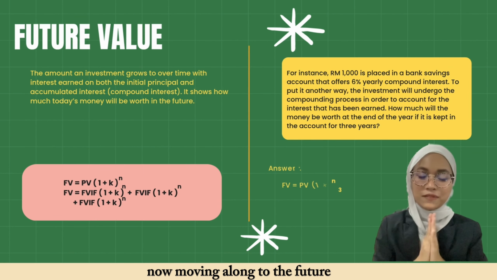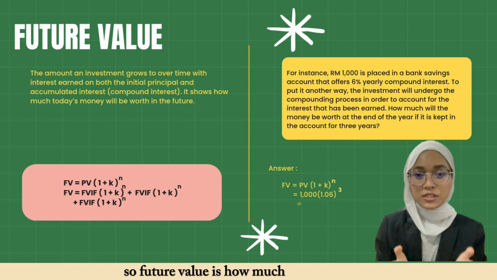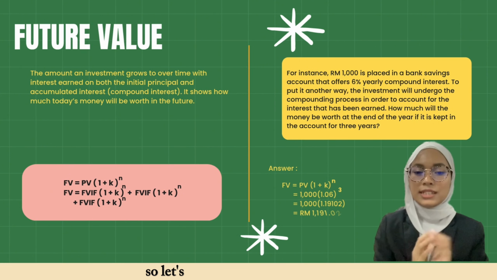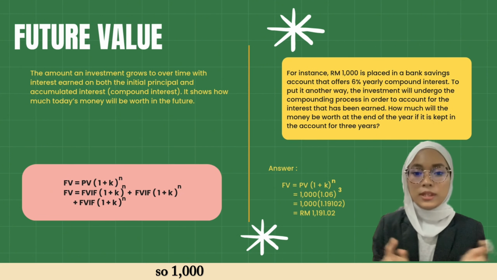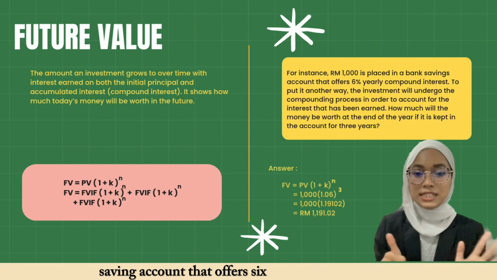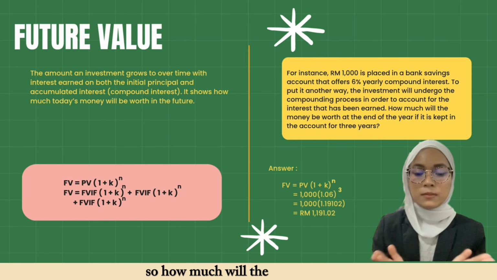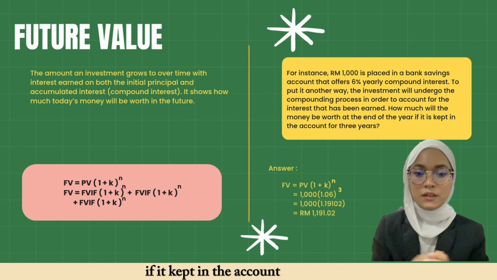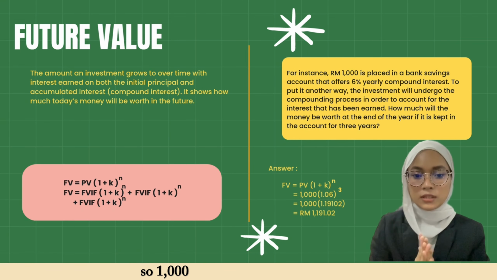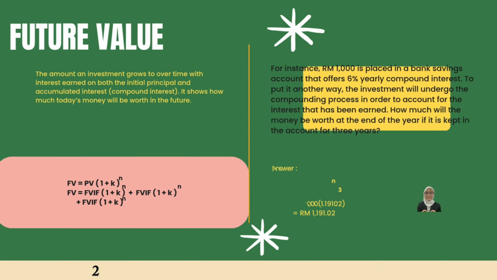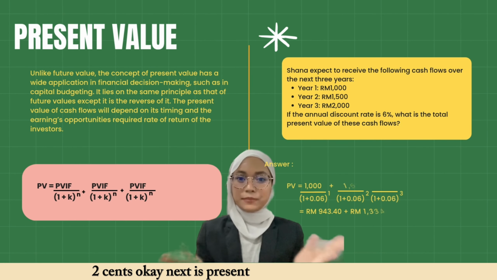Now, moving along to the future value. Future value is how much today's money will be worth in the future. Let's take a look at the example here. 1,000 ringgit is placed in a bank savings account that offers 6% compound interest. How much will the money be worth at the end of the year if it is kept in the account for 3 years? So 1,000 multiplied by 1.06 to the power of 3, and we get the amount of 1,181 ringgit 2 cents.